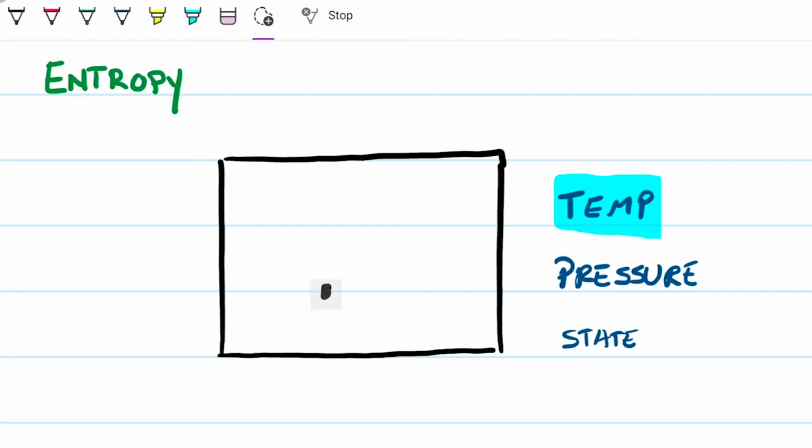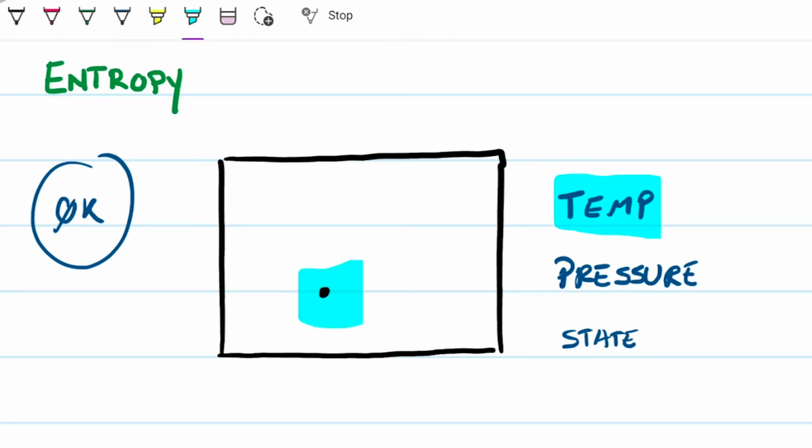Now let's take it to the other extreme, down to 0 Kelvin, absolute zero. This molecule is literally frozen. It cannot move whatsoever. If it cannot move, the only position it can be in, in all possible dimensions, is the way it is right now.